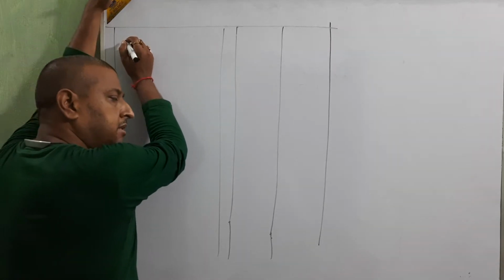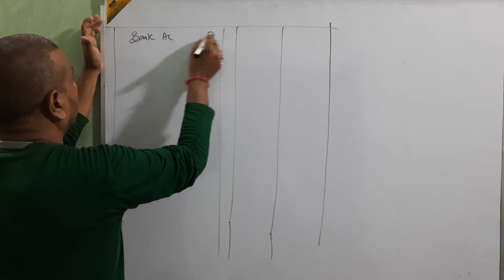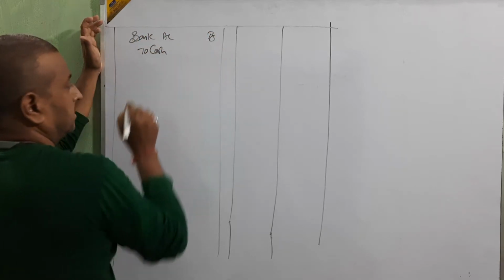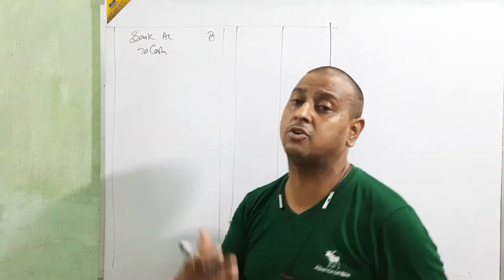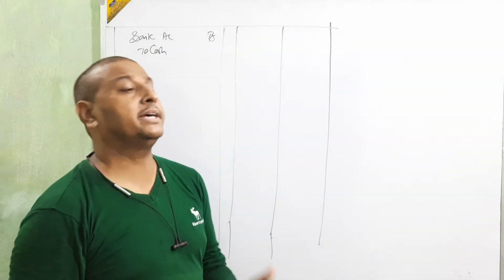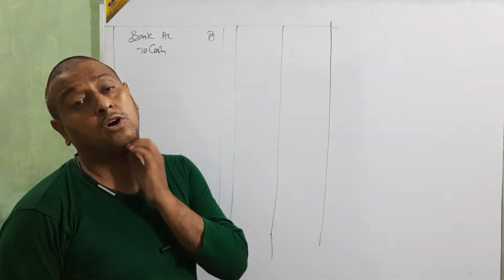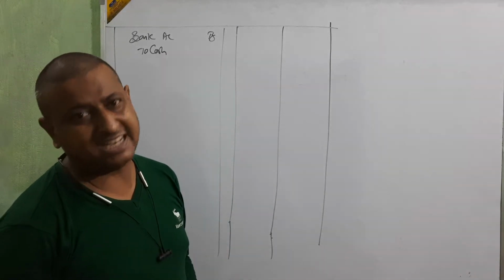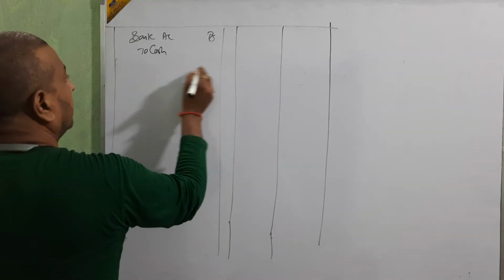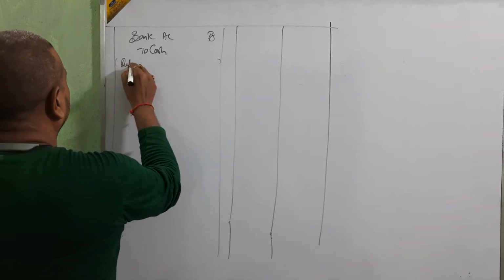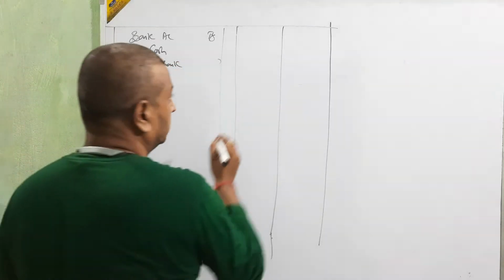When we pay into the bank, bank account debit to cash. When we deposit or pay into the bank, bank account debit to cash. When we withdraw, then cash is coming to you, so cash account debit to bank. Bank account debit to cash. Why? Because we are going to deposit, so cash has gone from the business, so credit. Deposit in bank. Amount 10,000.